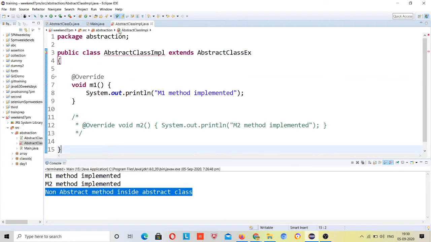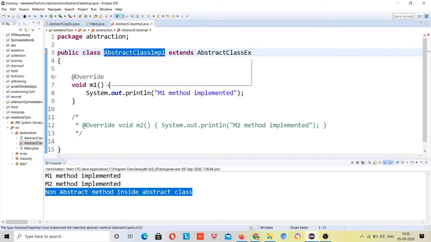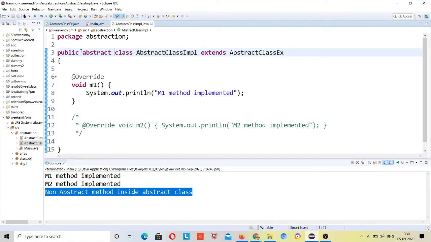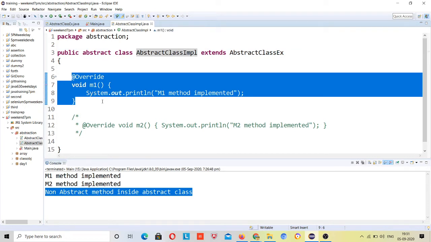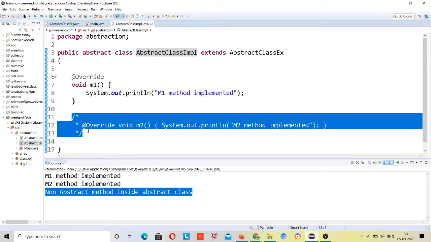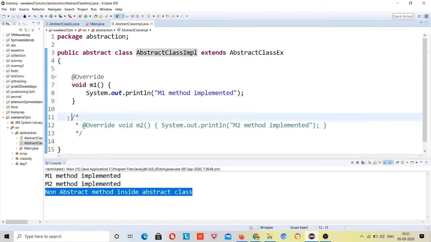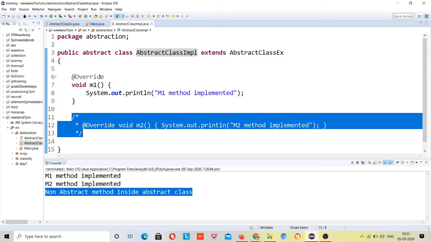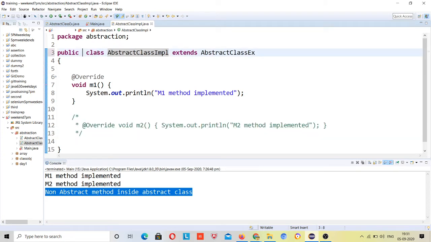This abstract class implementation extended this abstract class, right? So what it said is implement all the abstract methods, otherwise if you don't want to implement all abstract methods in it, then define this as abstract too, and now another class will be extending this abstract class implementation, and this class has one abstract method present which is M2, right? M1 is overridden, M1 has provided the implementation, but M2 is still without implementation, and is getting extended from the abstract class, right? So either you have to define the implementation inside it, or if you are not doing this, then define it as abstract, right?